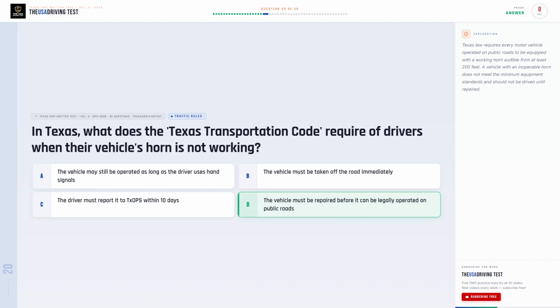The correct answer is D. The vehicle must be repaired before it can be legally operated on public roads. Texas law requires every motor vehicle operated on public roads to be equipped with a working horn audible from at least 200 feet. A vehicle with an inoperable horn does not meet the minimum equipment standards and should not be driven until repaired.